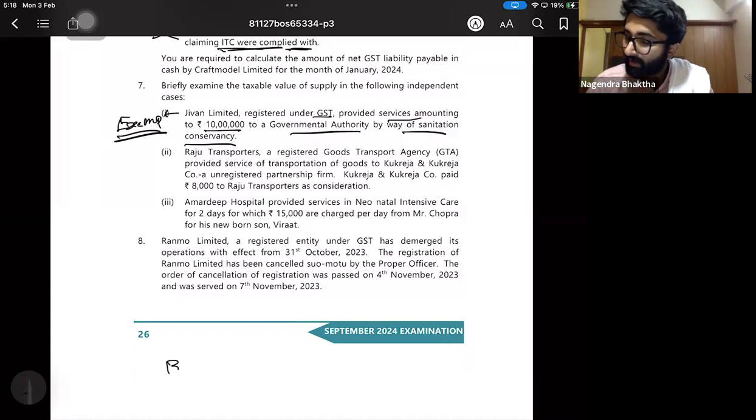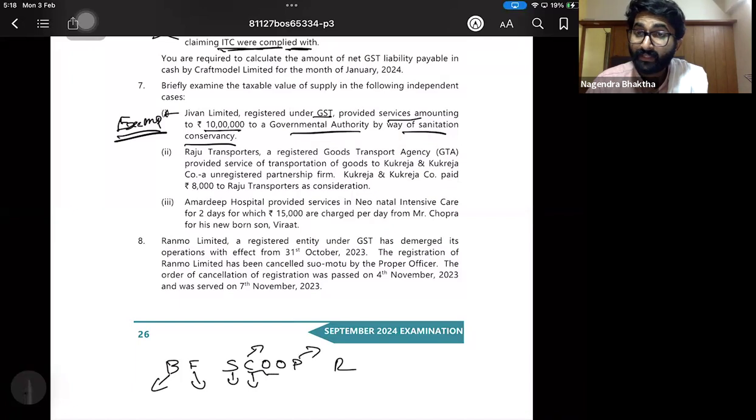Remember B, F, S, C, O, O, P, R. B for body corporate, F for factories registered under the Factories Act, S for societies registered under the Societies Act, C for cooperative society, COO, and one more C is CTP. P for partnership firm, whether registered or unregistered. Then RCM is applicable. That's why under RCM, Kukreja and Kukreja Company have to pay.